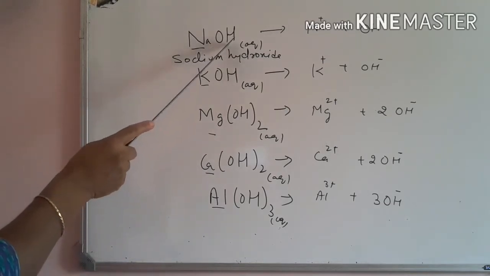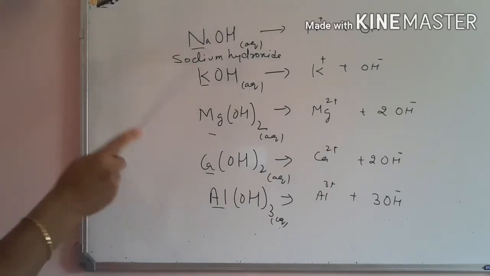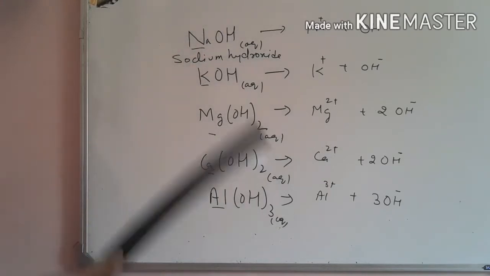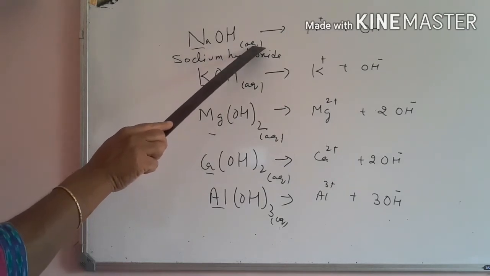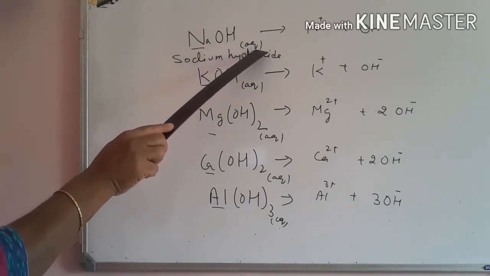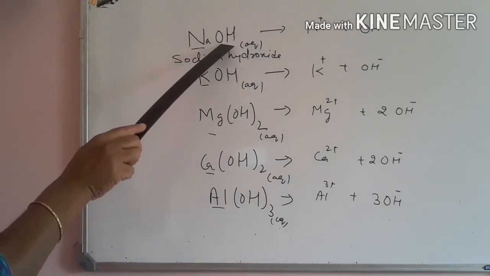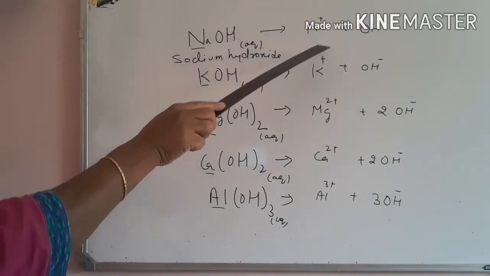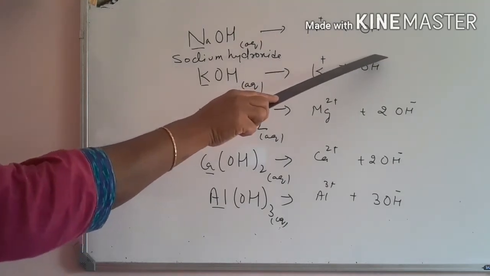Metals bonded with the OH group, that is the hydroxide group, form a base. When we dissolve this metal hydroxide in water, that means in its aqueous solution, sodium hydroxide dissociates to produce sodium plus ion and OH minus ion.